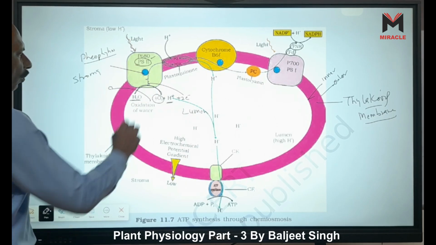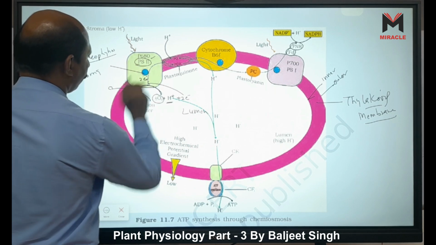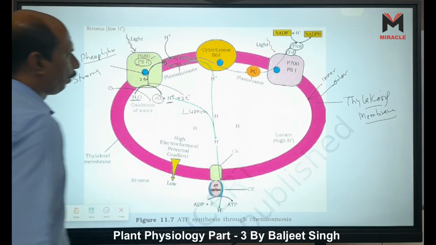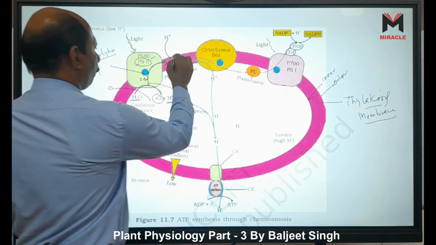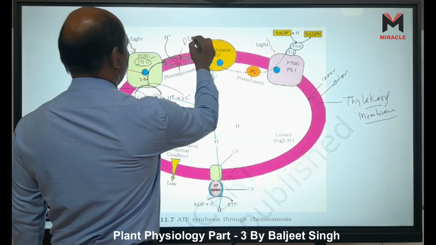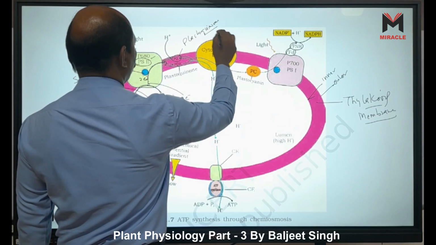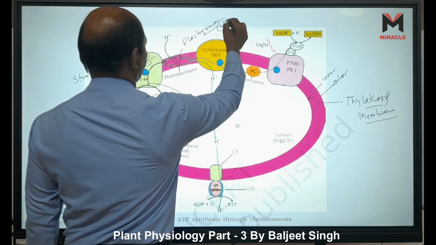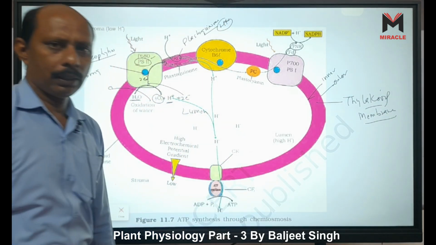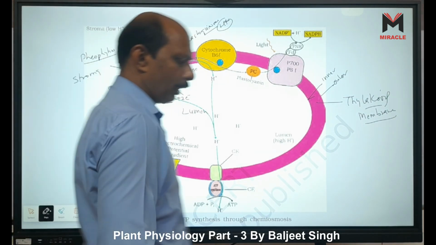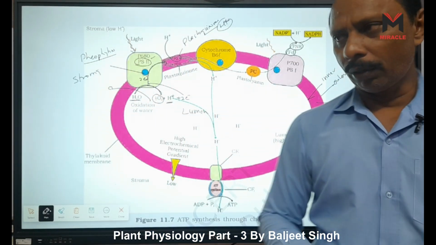Now pheophytin transports this electron to the first plastoquinone. Look here, this is plastoquinone. Plastoquinone is a hydrogen acceptor. Here it also accepts the electron.